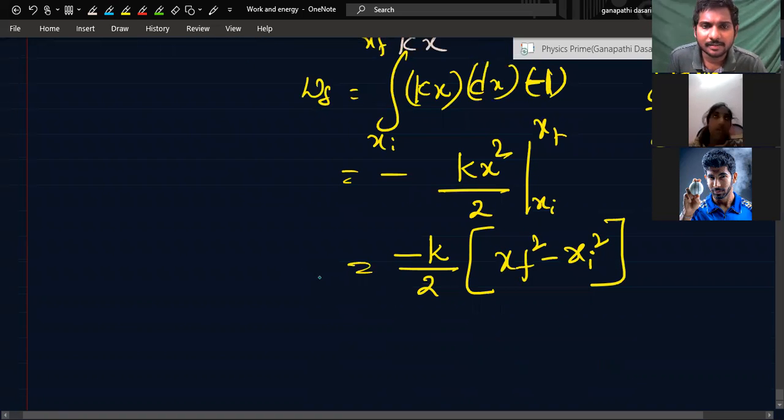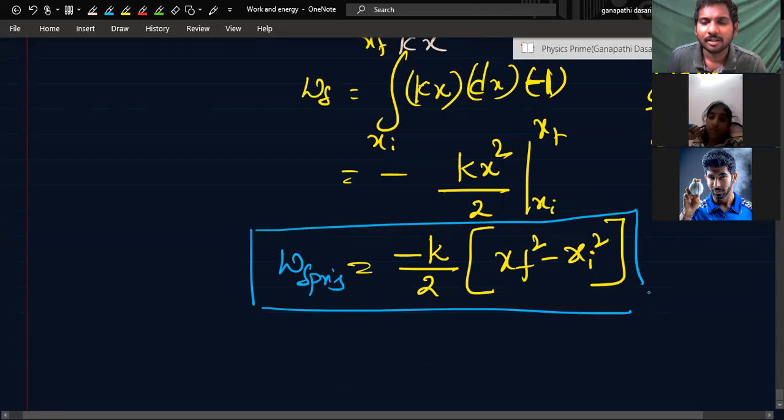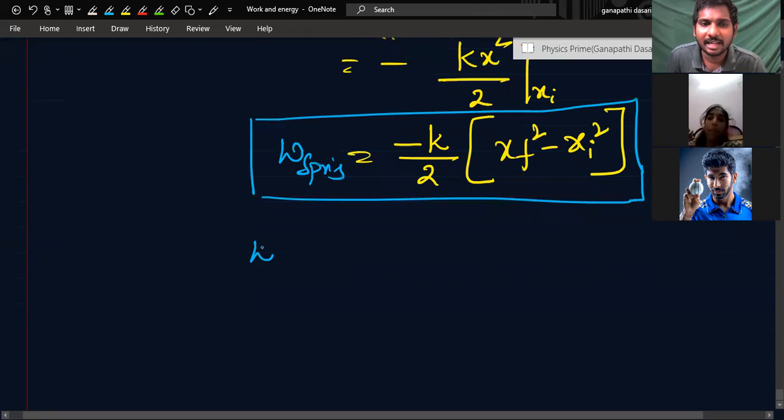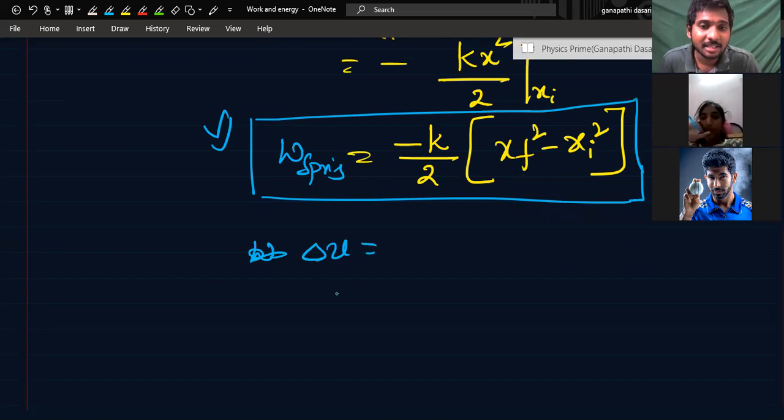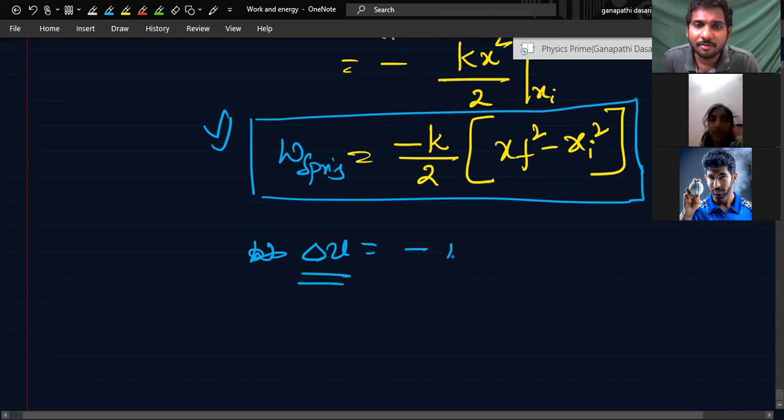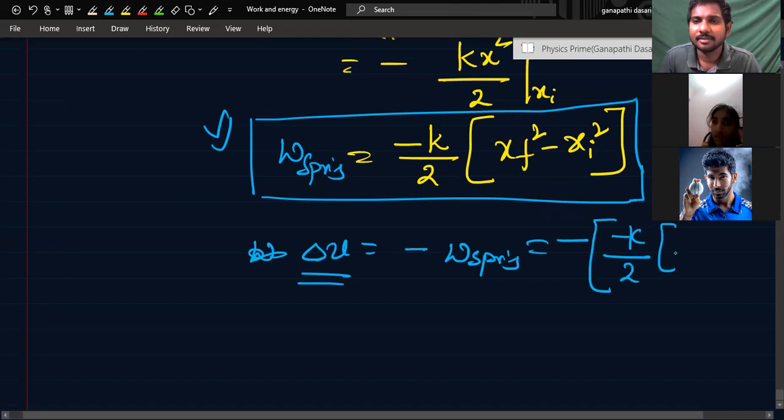This is the work done by spring force. Now carefully listen here: the spring potential energy is the change in potential energy. Most of the time, work done by spring force will be rarely asked, but your problems will be mostly on potential energy stored in the spring. Change in potential energy is the minus of work done by the spring force, since it is a conservative force. That is minus of minus k by 2 into x final square minus x initial square.